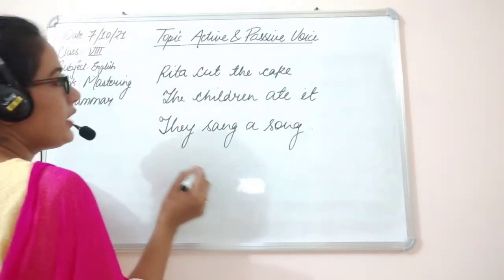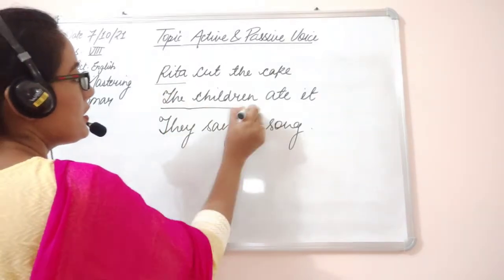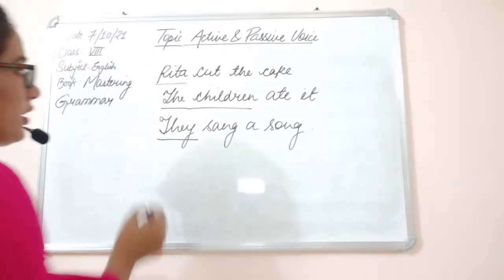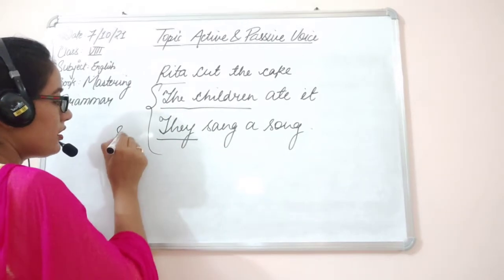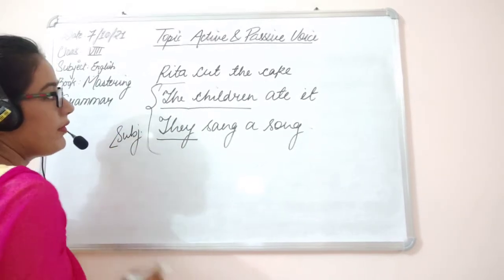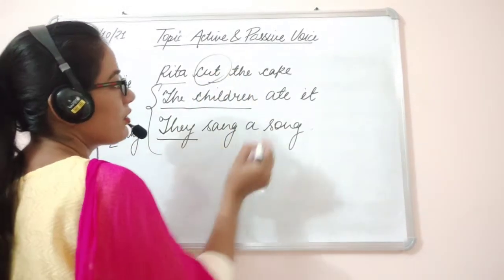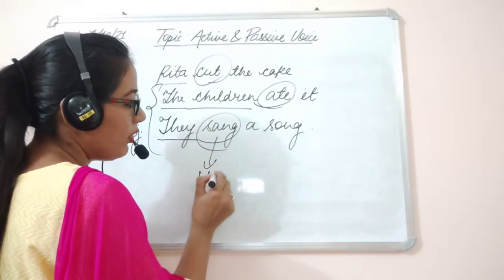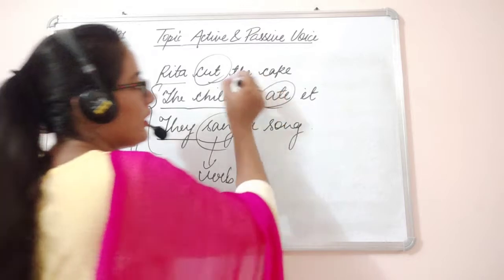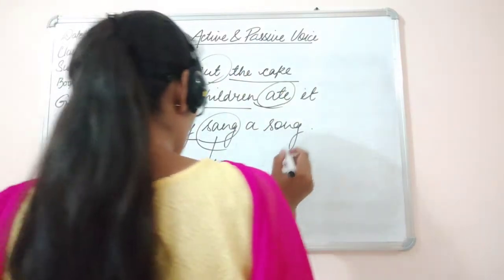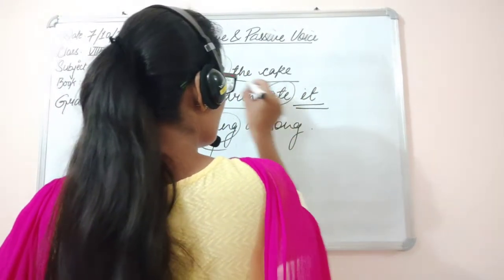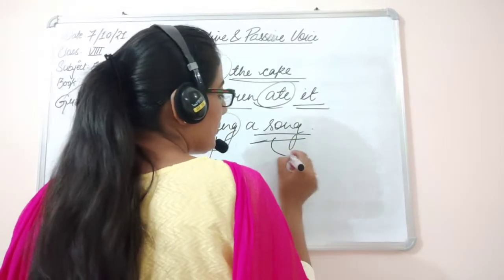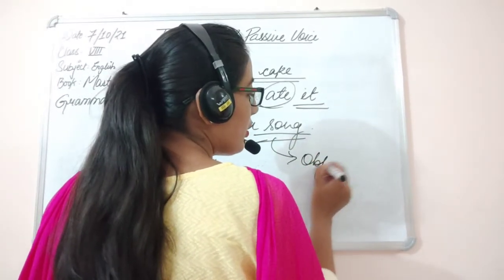In all these sentences, there is a subject, okay. This is the subject, and cut, ate, sang become the verb. Cake, it, and a song become the object, okay.